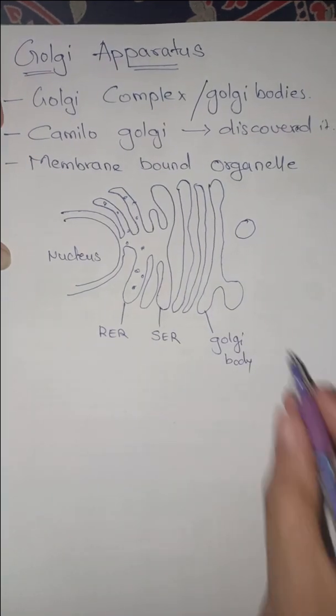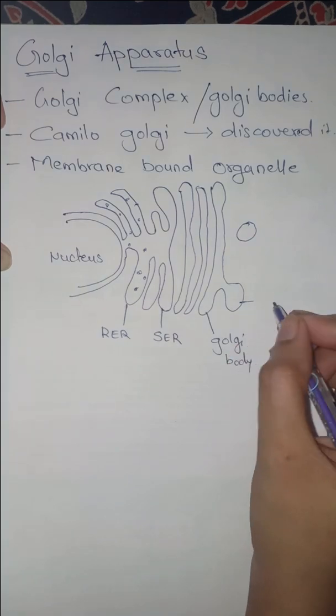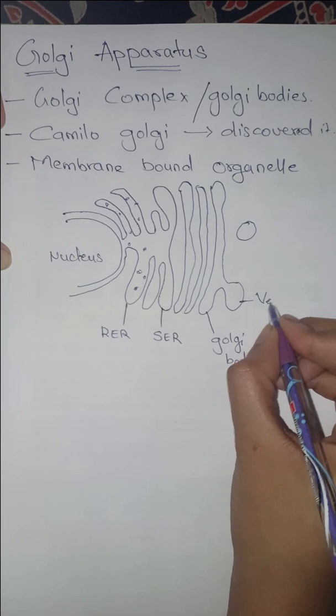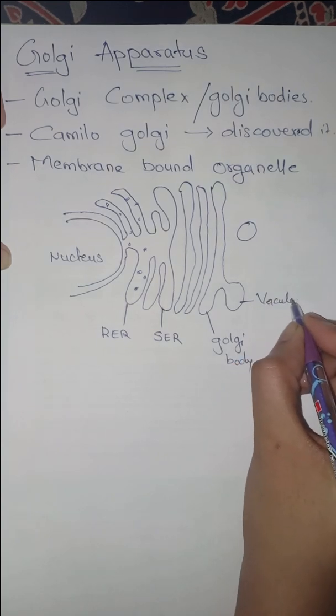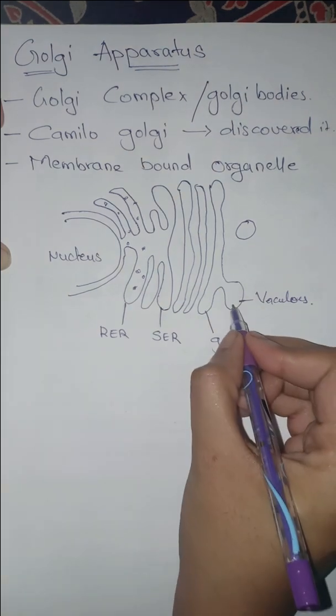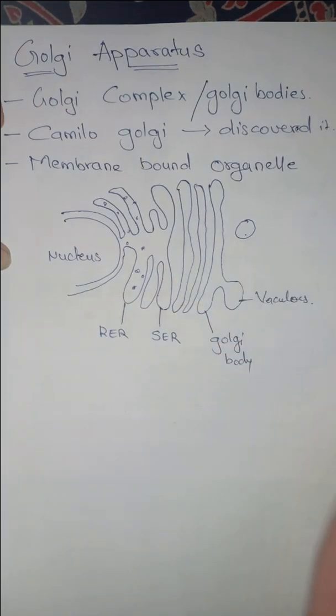And these are some vacuoles which you can see here. These vacuoles are being formed and they will be released in this form.